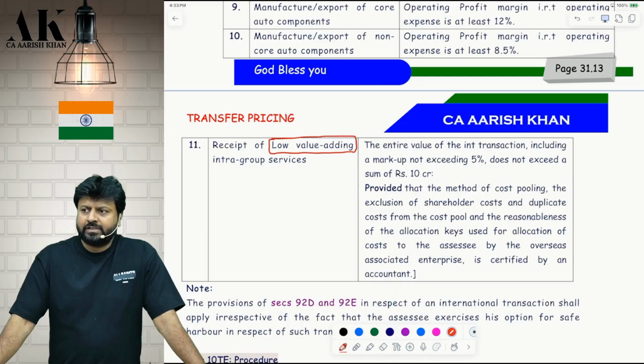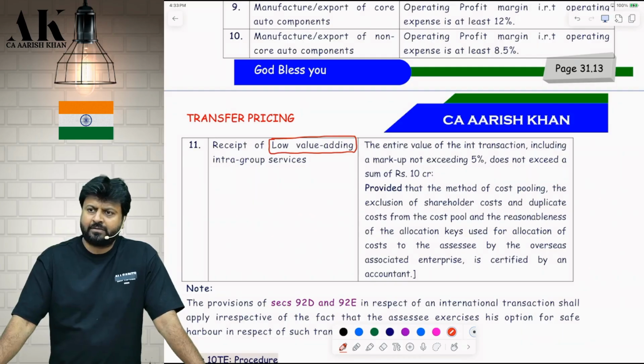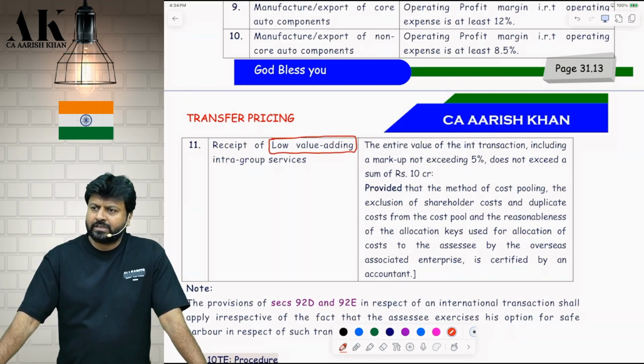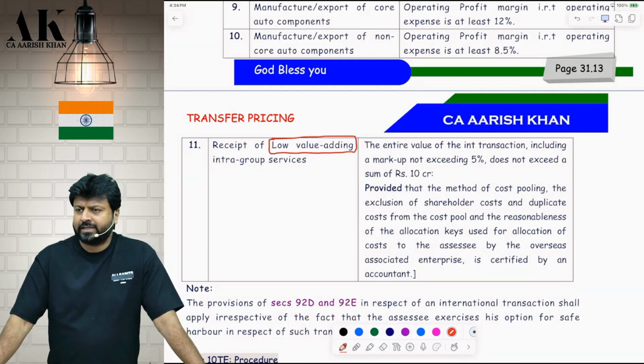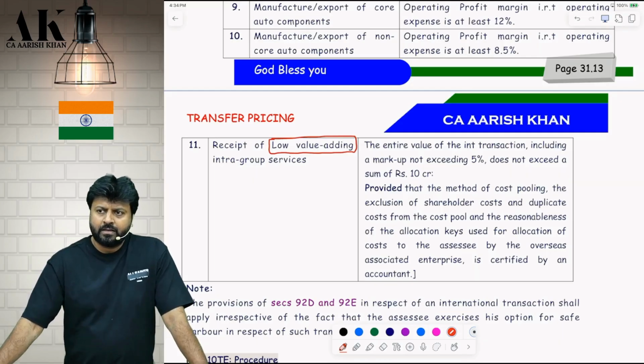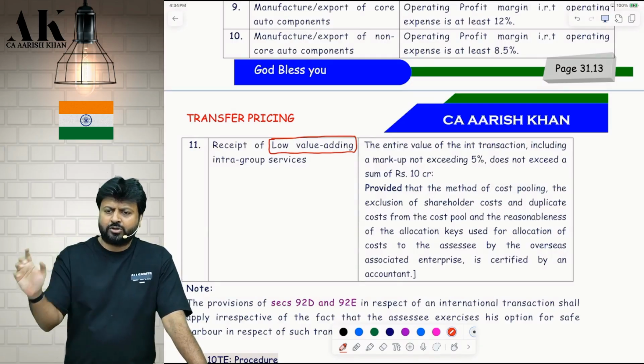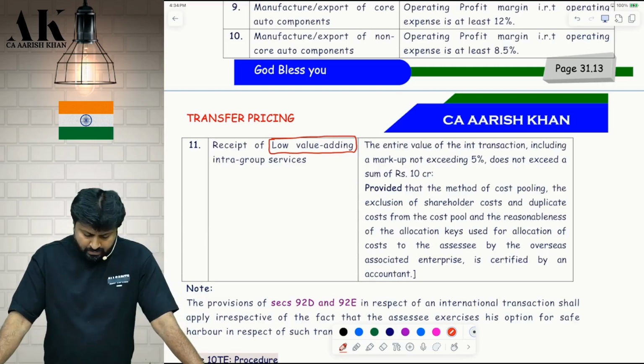The markup which is charged should not be more than 5%. Yes, if the markup is 3%, but the transaction value is 11 crore, you are out of this particular safe harbor. If the markup is 8% and the transaction value is 9 crore, then also you are out of this particular section. So the cost plus markup, including both of them, should be up to 10 crore and markup should be 5%. Check it, please.